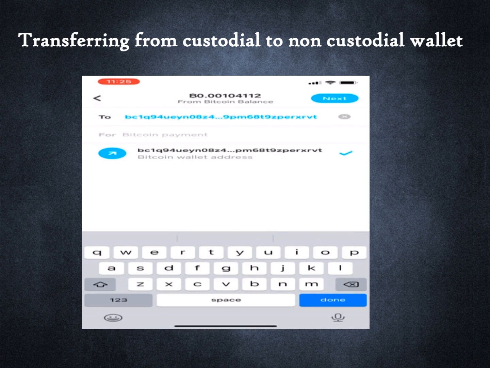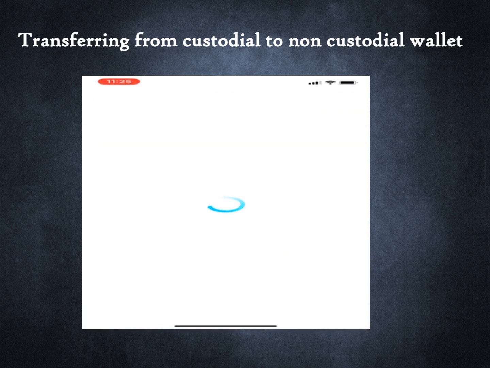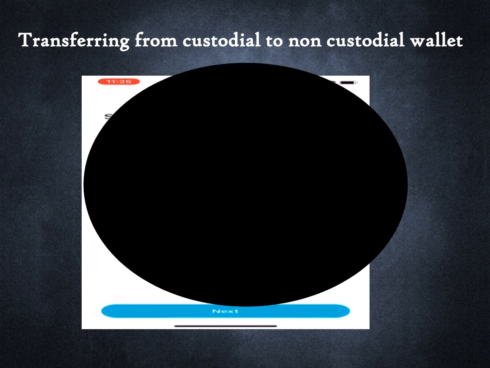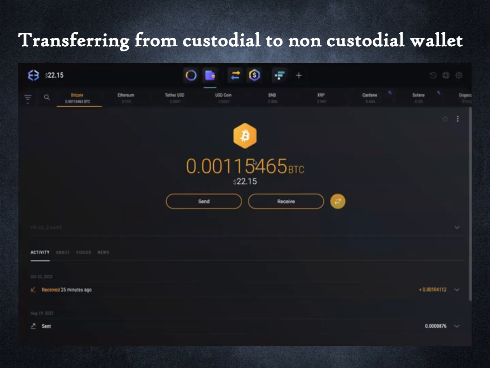You can see that I have 3 different fee options depending on the speed with which I want to send. We will discuss the question of fees in a later lesson. I now approve the payment. As a next step, I can confirm that the Bitcoin I sent from my custodial wallet is received in the blockchain address whose private key is held in the non-custodial wallet.